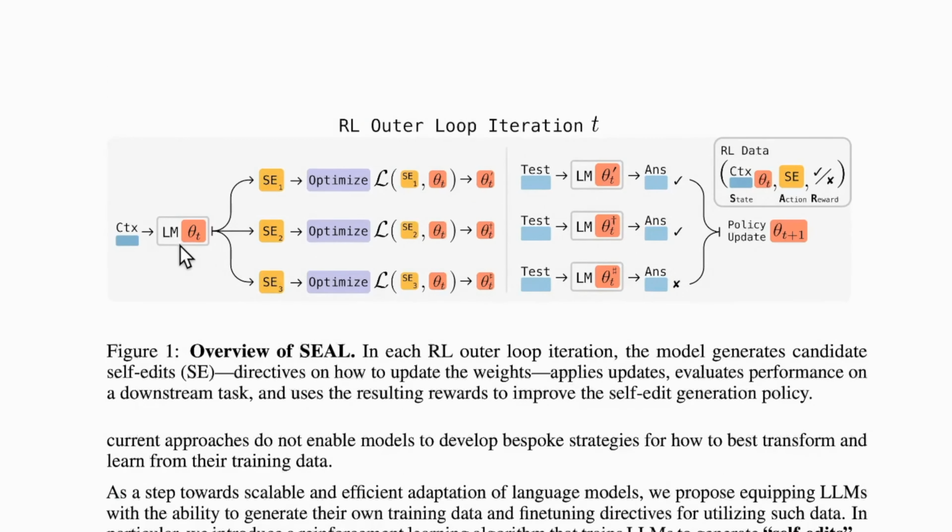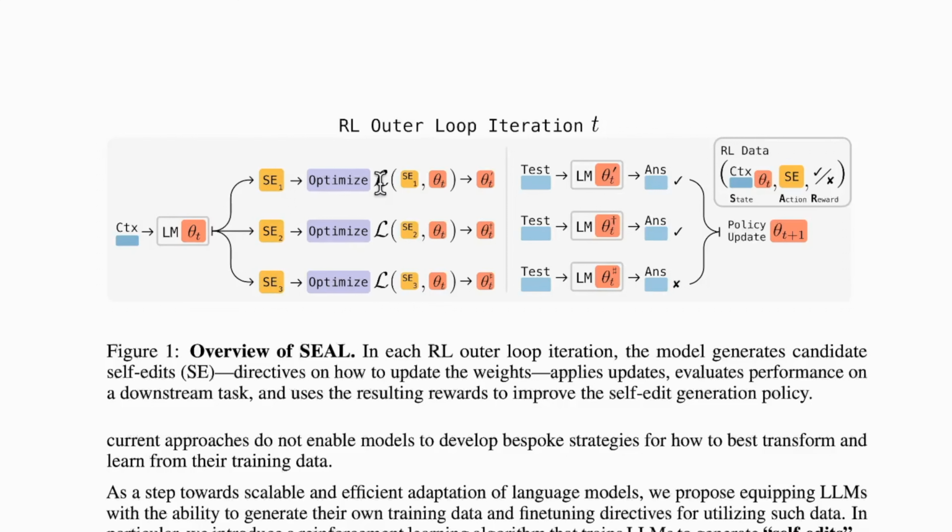So whenever you see LM theta t in this paper, assume that as a language model. It is written LM, language model theta t. So you can see this model is given a context, which is written as CTX, which means context. It is given some context, and based on this context, it derives 3 different learnings. It has understood something from it and it has come up with 3 different notes, if you can say.